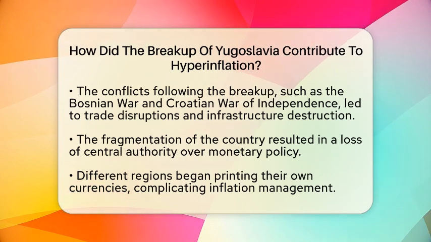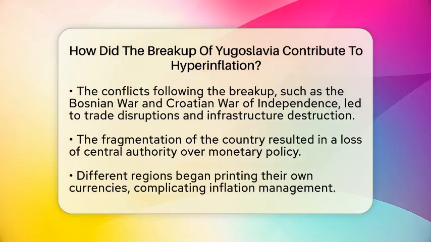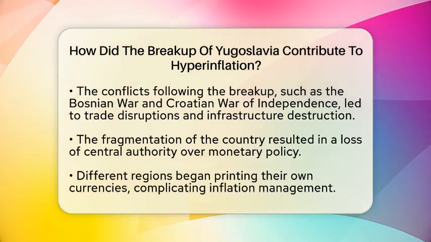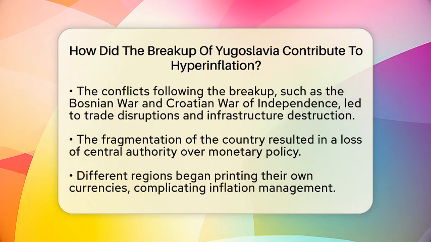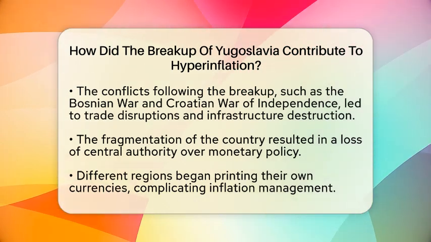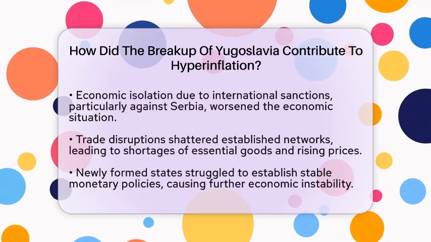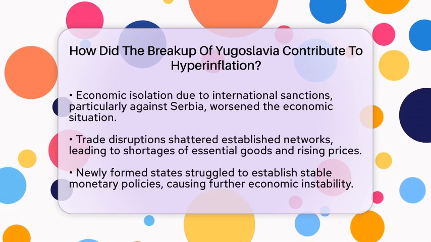Economic isolation also played a significant role. The conflicts led to international sanctions, especially against Serbia. These sanctions cut off access to international trade and finance, worsening economic conditions. The isolation made it harder for the economy to stabilize and contributed to hyperinflation.